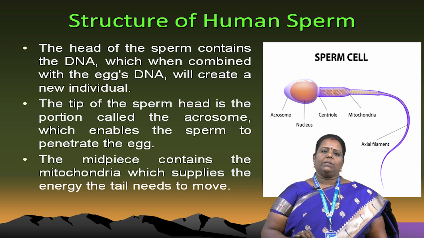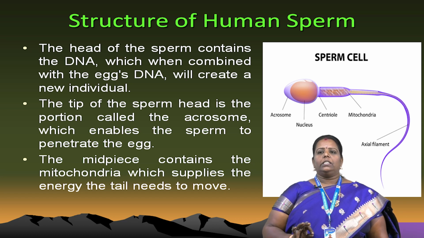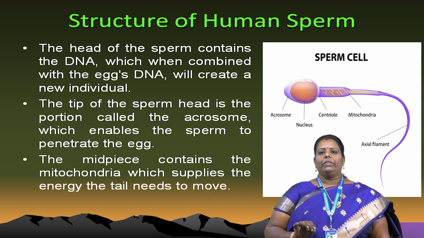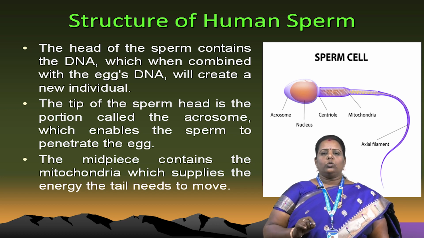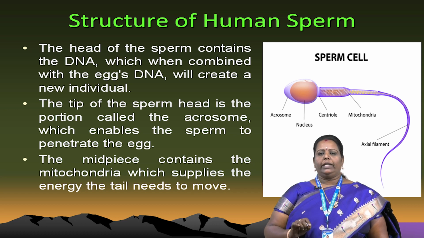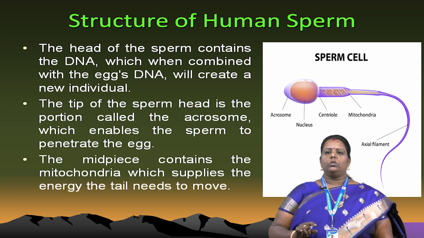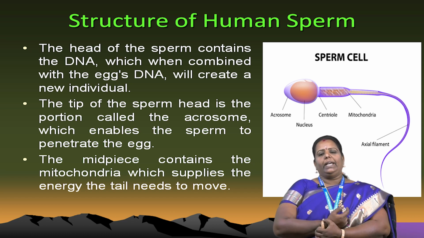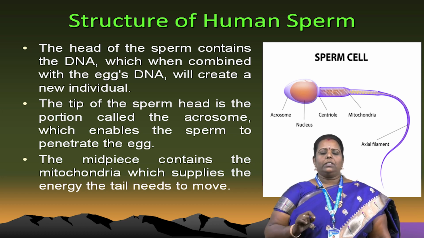Another one is the tip of the sperm head, the portion called the acrosome. The acrosome is one of the important parts of the sperm because it enables the sperm to penetrate the egg. The acrosome contains an enzyme, which is used for penetrating the egg. It is normally piercing the egg.